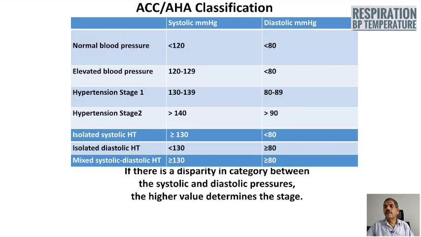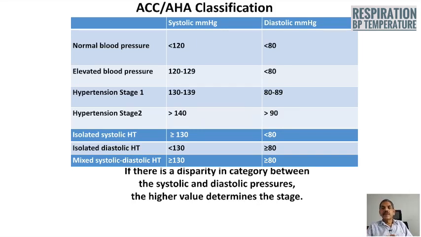Isolated systolic hypertension, systolic blood pressure value at or above 130 millimeters of mercury, but diastolic less than 80, and isolated diastolic hypertension, where the systolic blood pressure is less than 130 and the diastolic blood pressure at or above 80 millimeters of mercury.